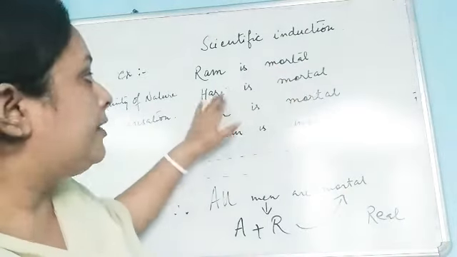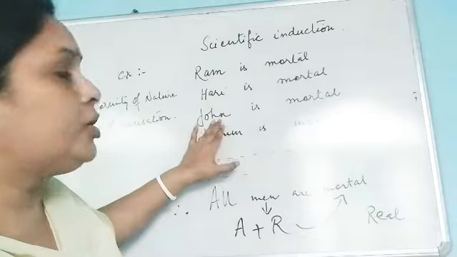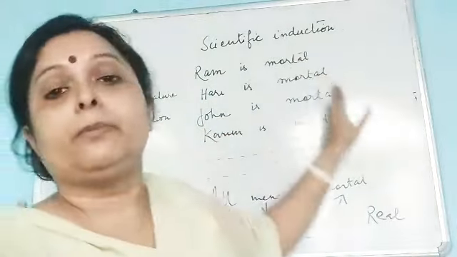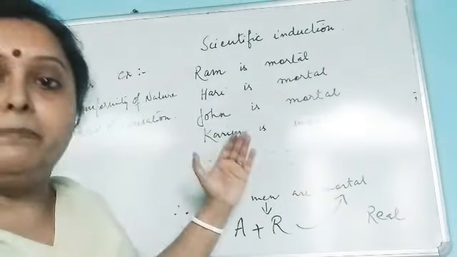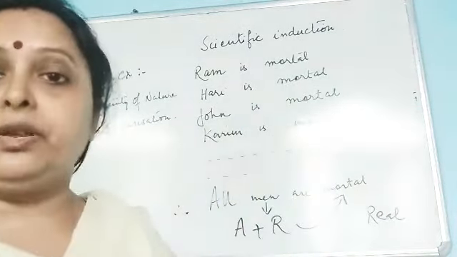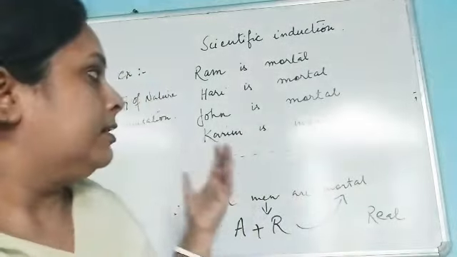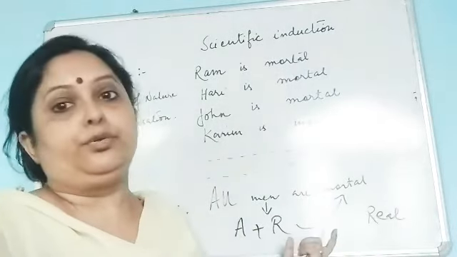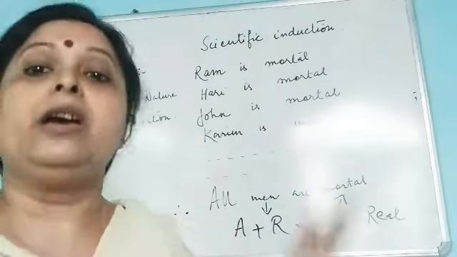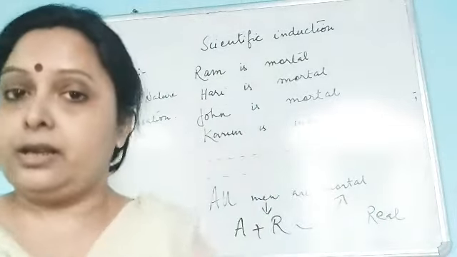Hari, whether this is a person or not, John, this is a man or not, Karim, whether this is a man or not, and what about the mortality? If they are all men and if mortality means what we call death, then only we can come to the conclusion that men are mortal. So we are dealing with the material truth also in this kind of scientific induction.